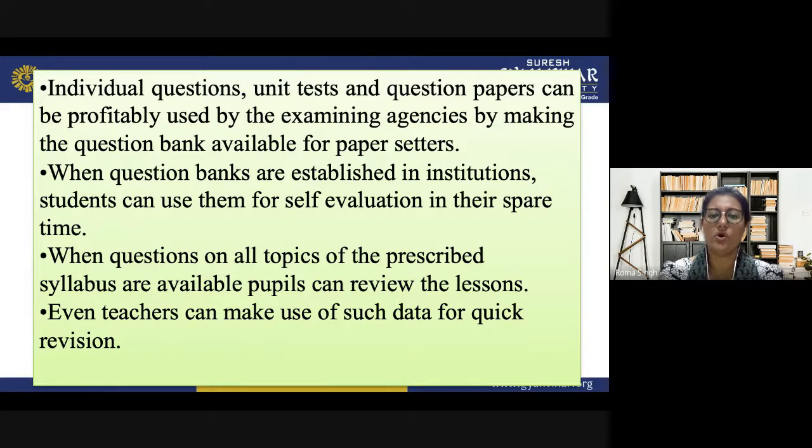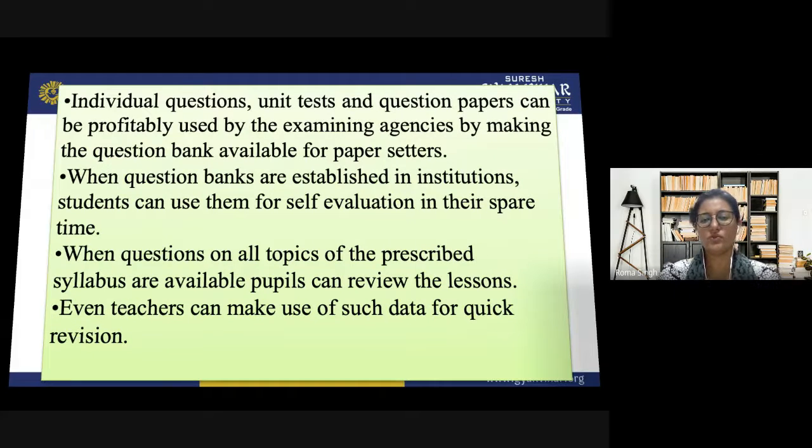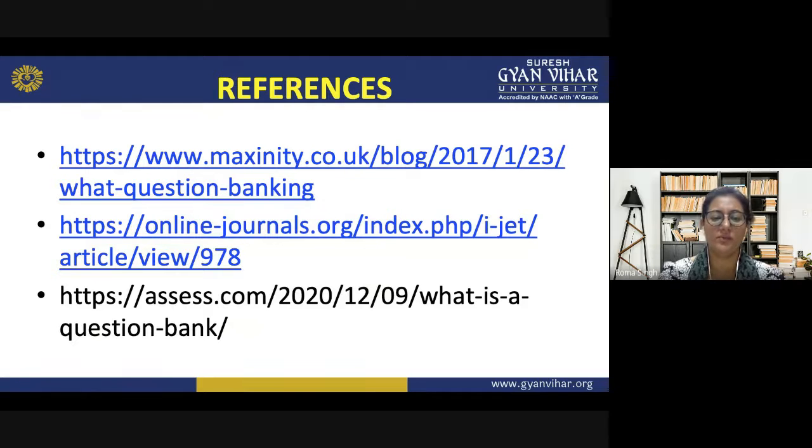When questions on all topics of the prescribed syllabus are available, pupils can review their lessons. Even teachers can make use of such data for quick revision. So this is helpful for both the teachers and the learners. So this is how we come to know the importance of using a question bank in education. And these are the references, various international and national references which you can go through and learn more about the preparation of question banks, what kind of questions should be prepared, and what should be the language of the questions given in the question bank.